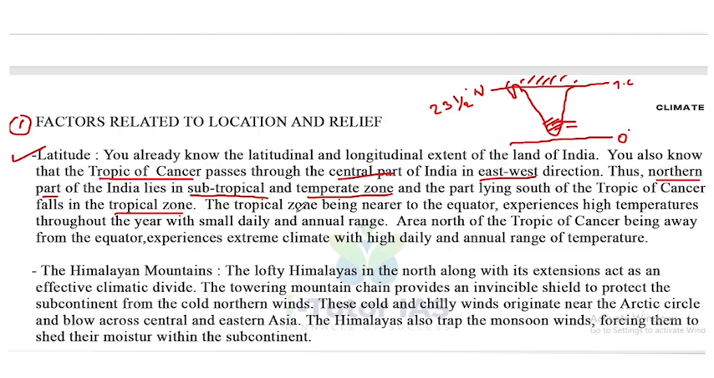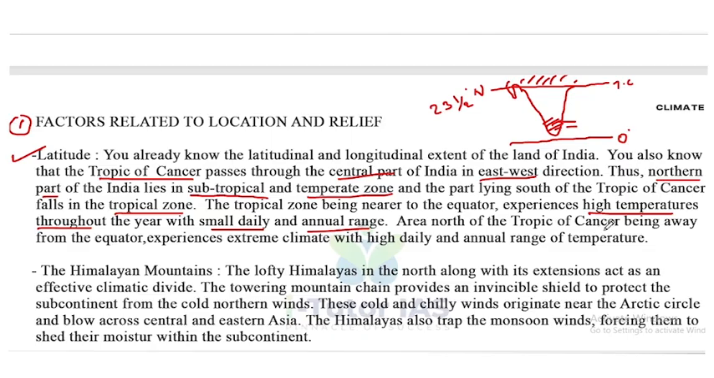Now, the tropical zone, being nearer to the equator, experiences high temperatures throughout the year with small daily and annual range. So the tropical zone experiences largely equatorial climate, and they experience high temperature.